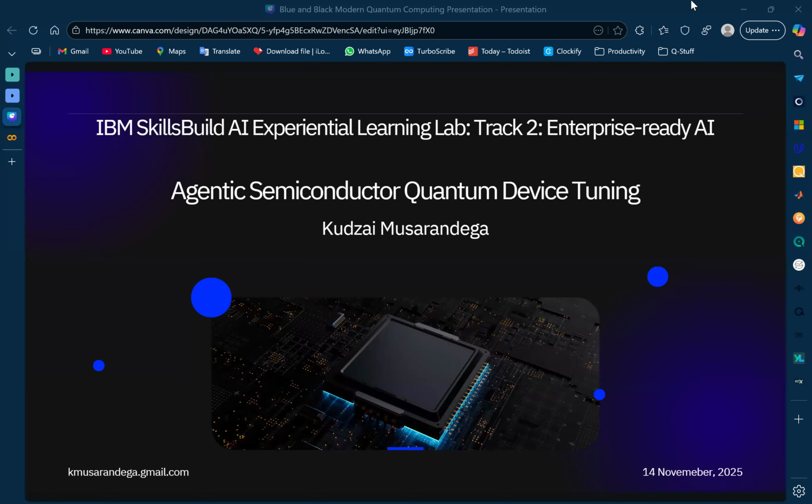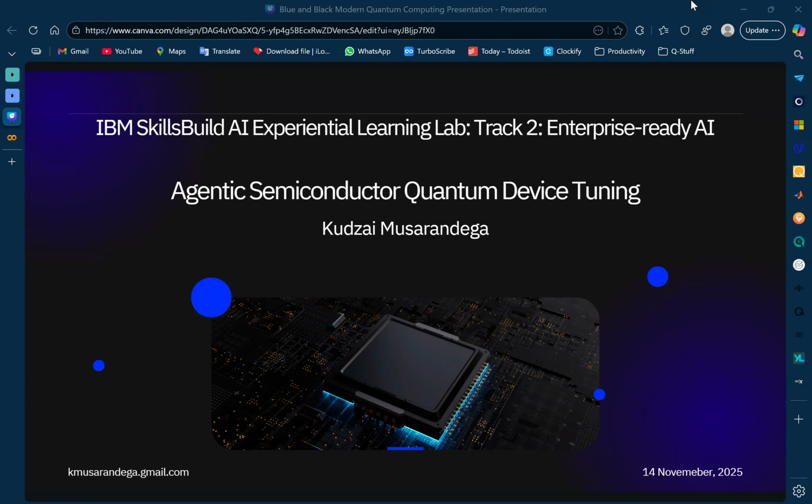Hello, my name is Kazam Saranega, and I'm presenting my work on agentic semiconductor quantum device tuning. Semiconductor quantum devices are nanoscale structures that harness quantum mechanics within semiconductors to enable next-generation computing and sensing technologies. They're crucial in breaking computing frontiers.